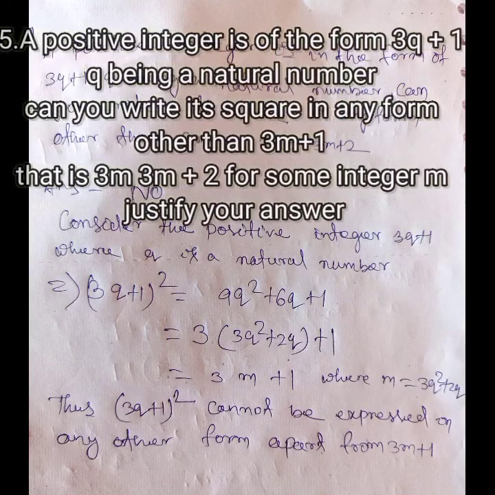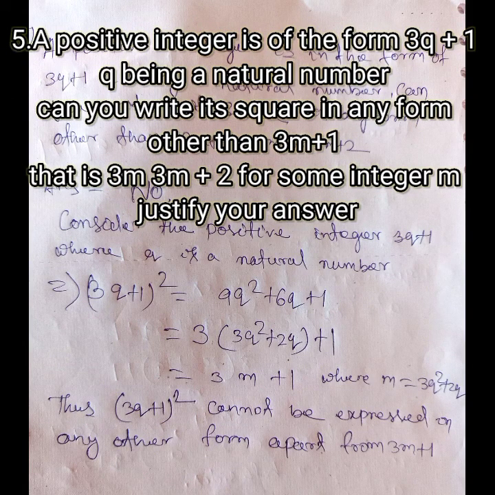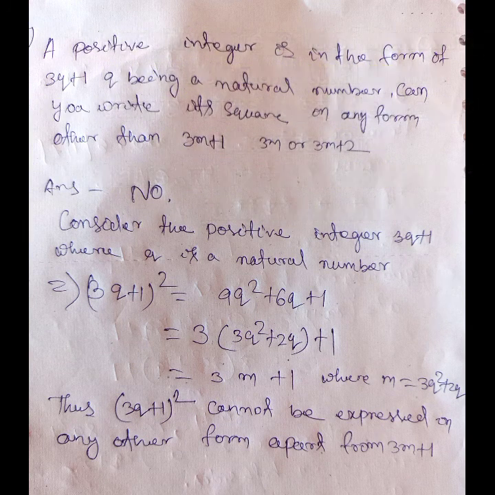Question number 5. A positive integer is in the form of 3q plus 1, q being a natural number. Can you write its square in a form other than 3m plus 1, that is 3m or 3m plus 2? No, the answer is no. Consider the positive integer 3q plus 1, where q is a natural number.